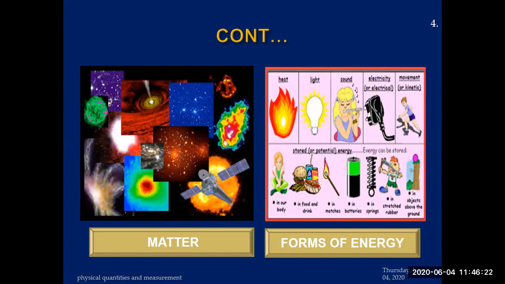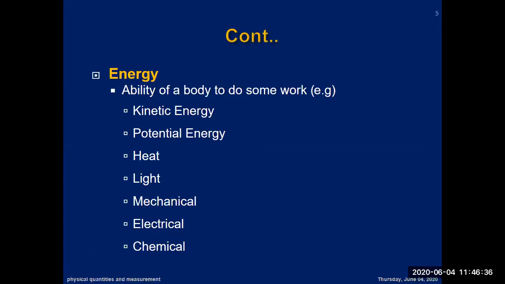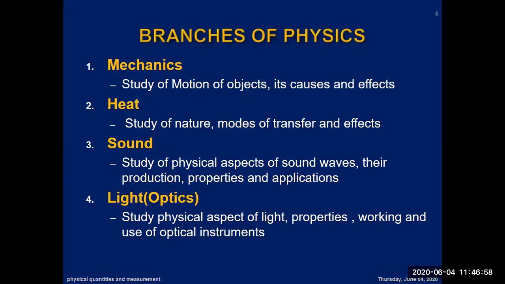These are some objects where energy is stored in different forms, and in this class you will study the different sources and types of energy. Now the next one: we are studying energy, which is the ability to do some work, and the types of energy which we will study will be kinetic energy, potential energy, heat, light, mechanical, electrical, and chemical. These are the main examples of energy. So today's topic, we are starting from the branches of physics.